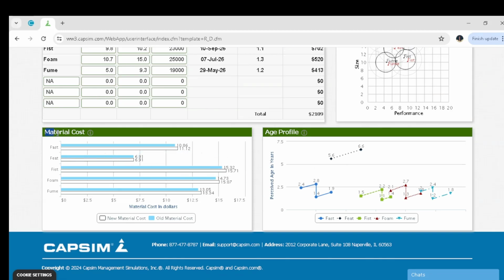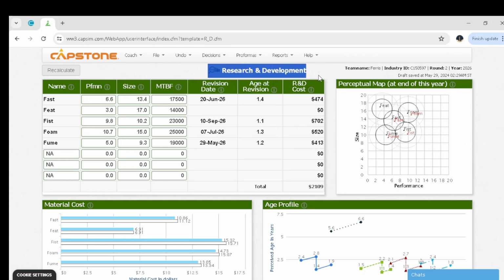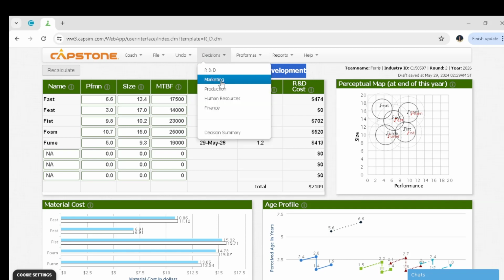Down here you have the material cost and the edge profile, and under the material cost you can compare the old material cost and the new material cost for each and every product. For the edge profile, you can see the age of the product, the new age of the products. That's all about the research and development, the so-called R&D. And the next department is marketing.